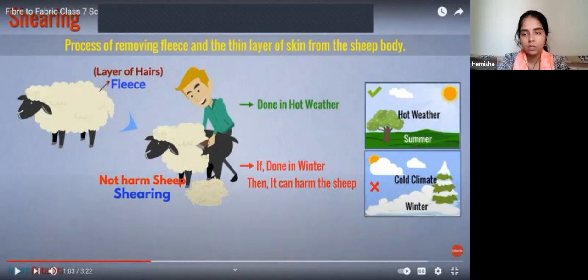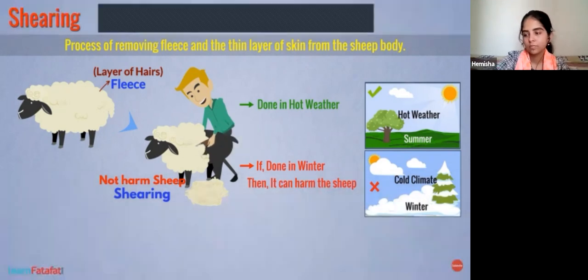But if we were to do that in winter, because the climate will be cold, right? In a similar manner, they have this wool, which we are going to manufacture into wool, right? So they have this natural protection. If we remove that in winter, it will be harmful. Harmful means they cannot survive easily without their natural sweater, right? We can say that this is their natural sweater. However, in hot weather, they can remain safe even if there is no protective layer.